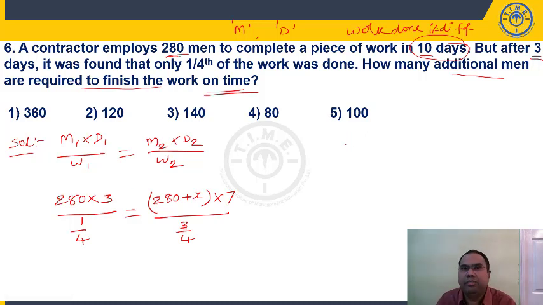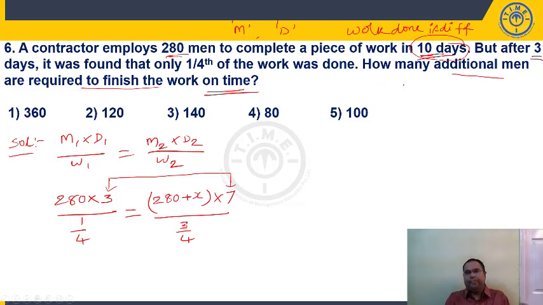The common mistake which is generally committed by the students in the exam is you write either 10 here or you write 10 here. 10 will not come either on the left hand side or right hand side, but if you observe here, if you add these 2 days, 3 plus 7, it must be equal to your total number of days, 10.